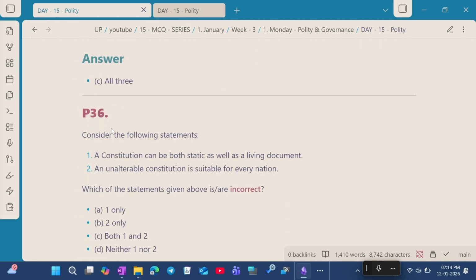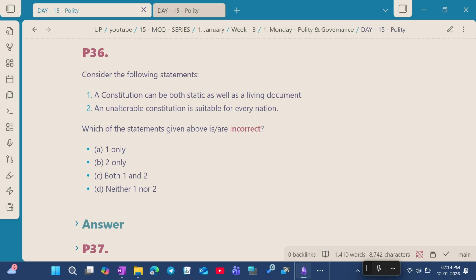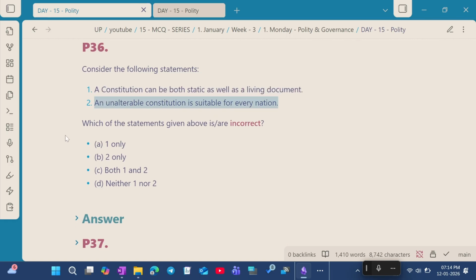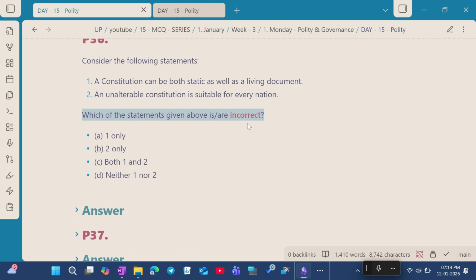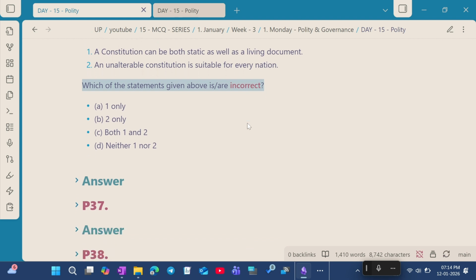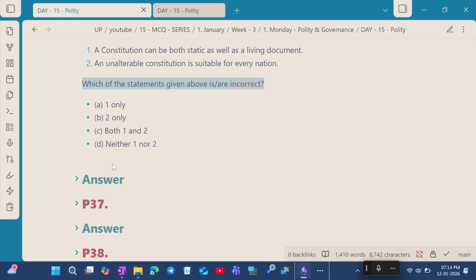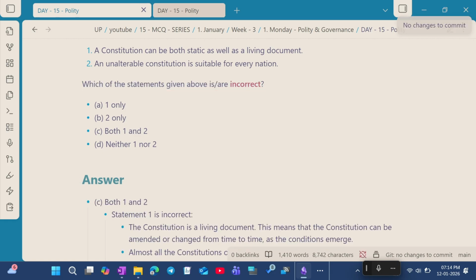Question number 36. Consider the following statements. Statement 1. A constitution can be both static as well as a living document. Statement 2. An unalterable constitution is suitable for every nation. Which of the given statements are incorrect? The answer for this question is option C, both 1 and 2 are incorrect.